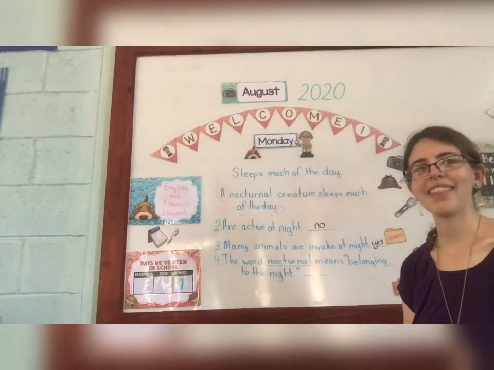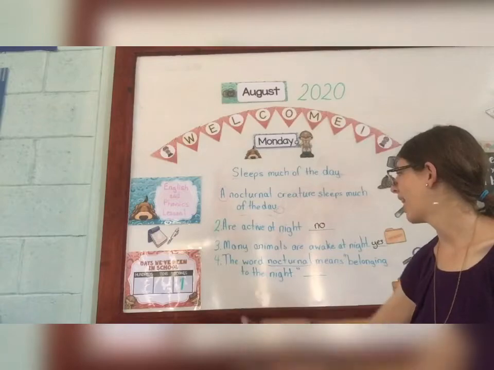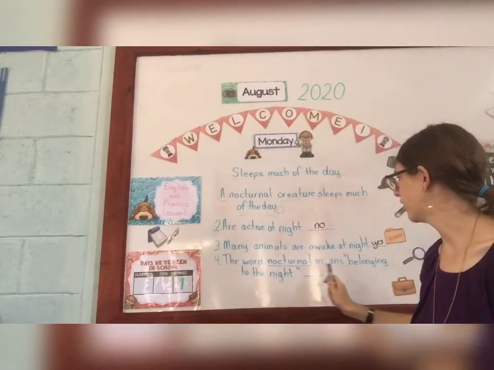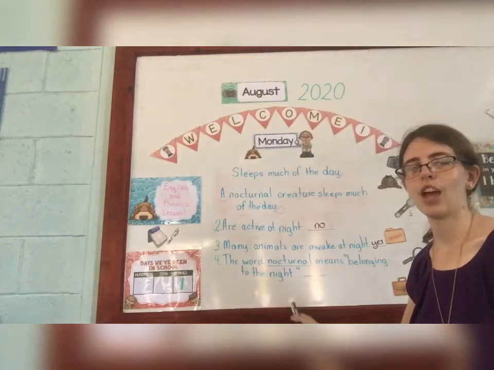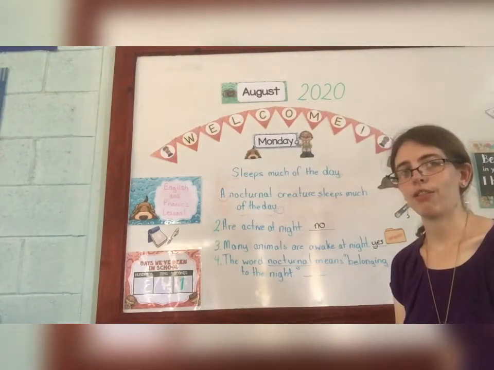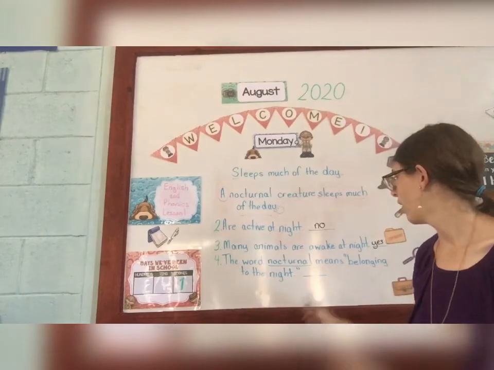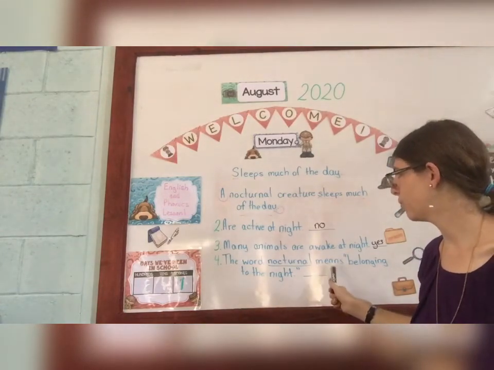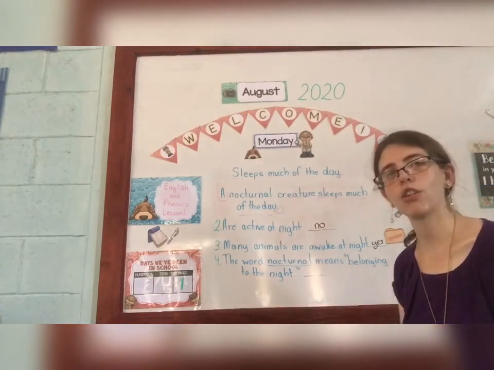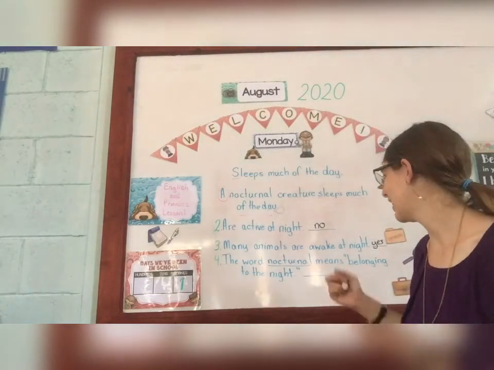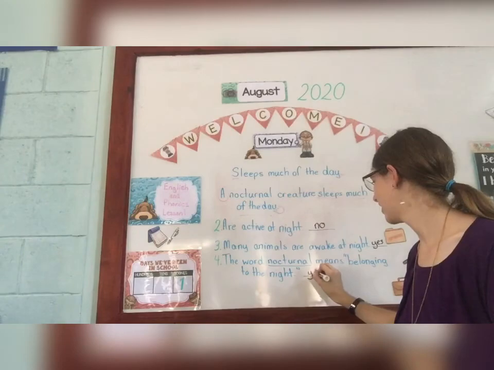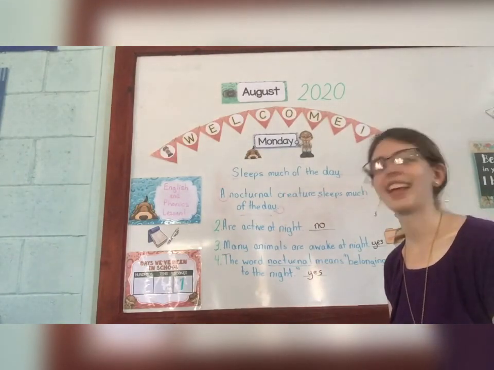All right, and our last one that we're going to do together. The word nocturnal means belonging to the night. Is this a complete thought? Well, our action is means. What means? Well, the word nocturnal. So yes, I have a complete thought. I have everything that I need to understand this sentence. So yes, that is a sentence.